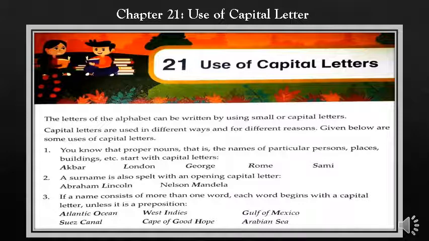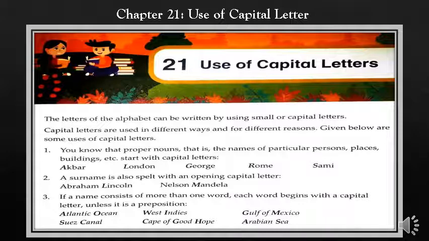Number one, you know that proper nouns, that is the names of particular persons, places, buildings, etc., start with capital letters. Students, all of you know about proper nouns. A proper noun is the name of a particular person, place or building, etc. All proper nouns start with capital letters.